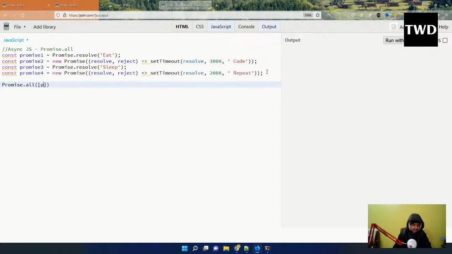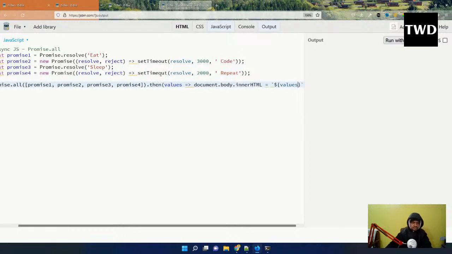All these promises you have to pass in an array: promise1, promise2, promise3, promise4, and then .then values, document.body.innerHTML equal to values.